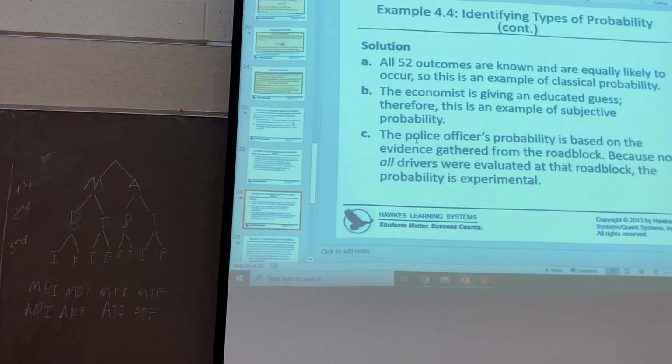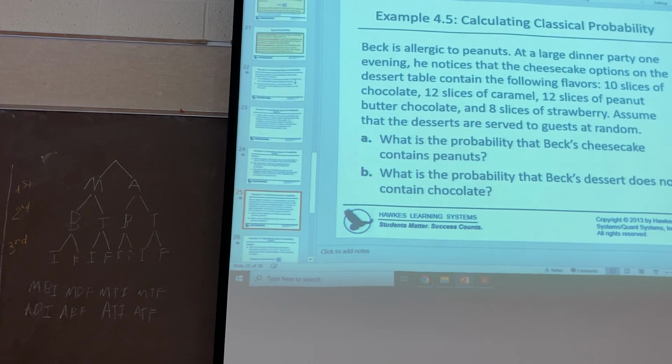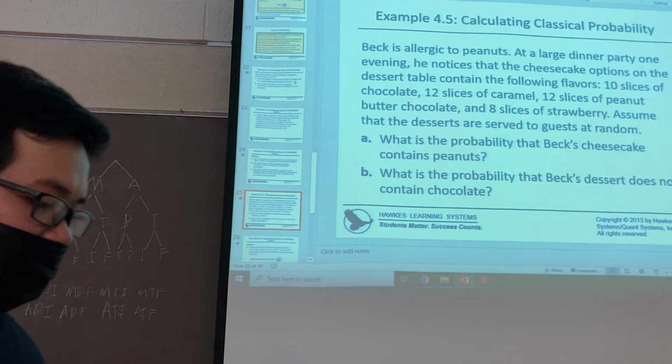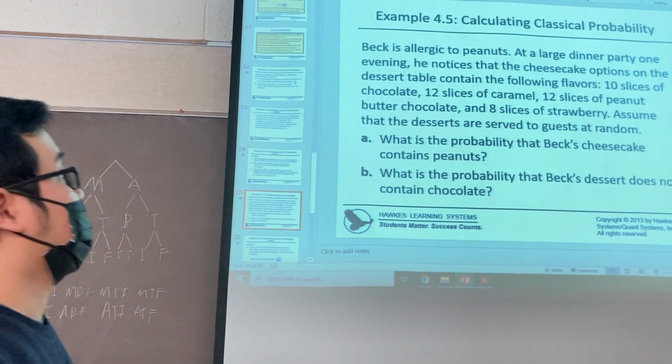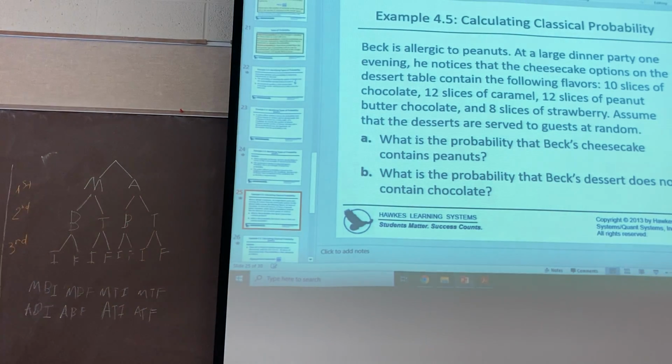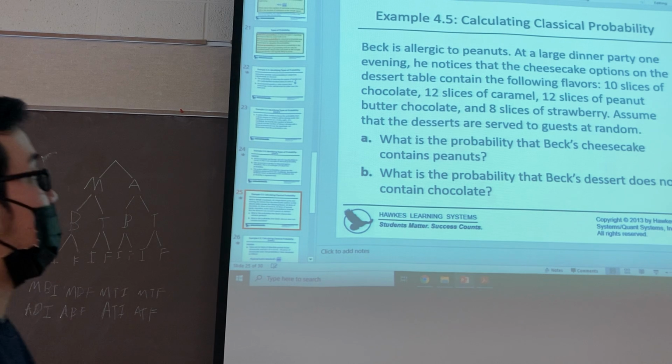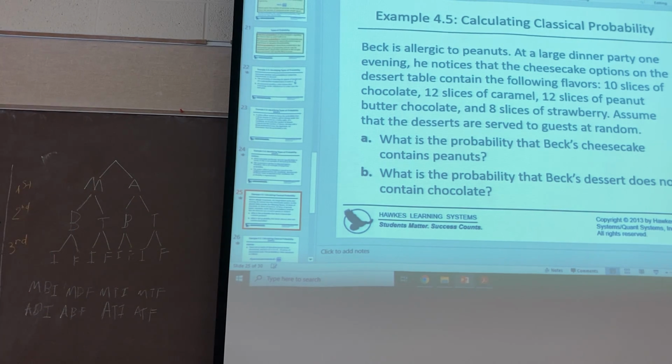Okay, here you have the solution, so you can look at that. So now we finished the kinds of probability. Now we will move on to the next one: how we calculate the classical probability. You can look at the slide here.